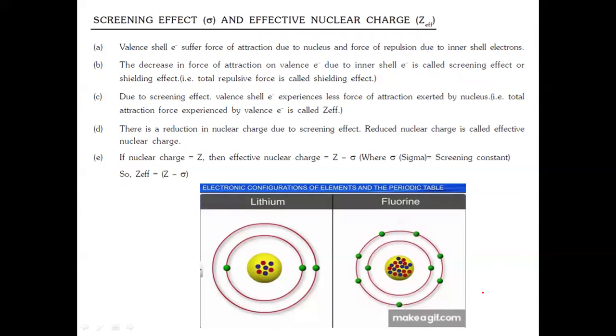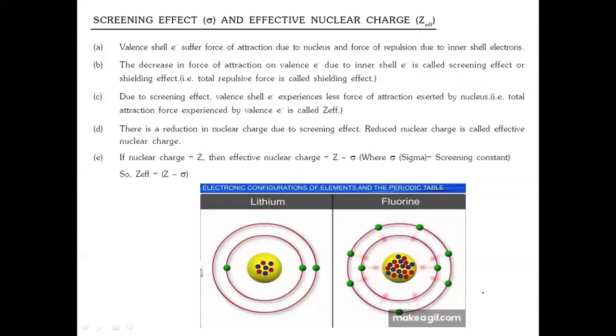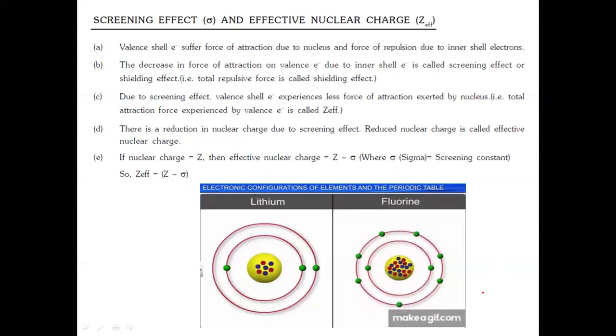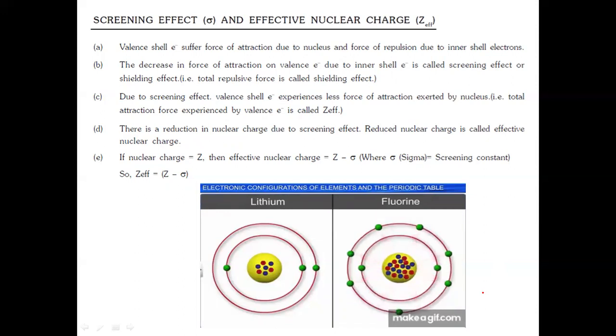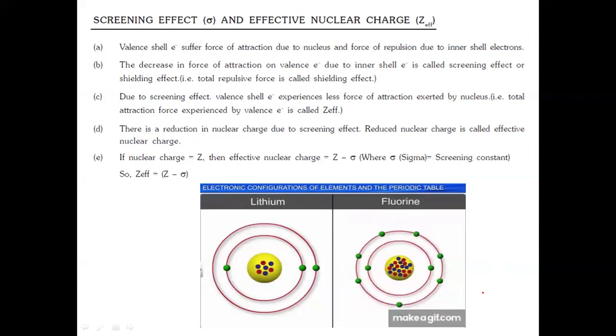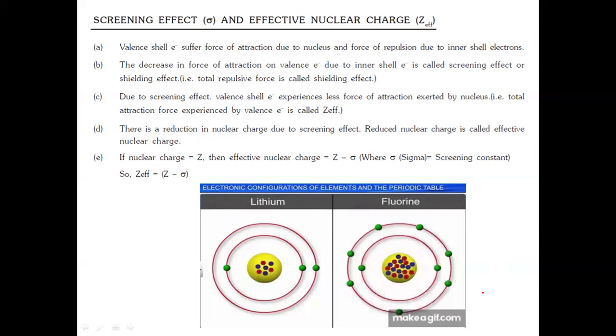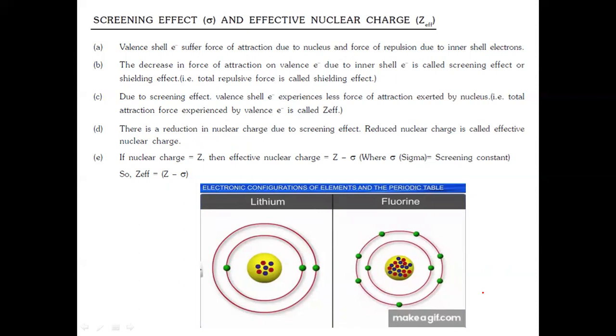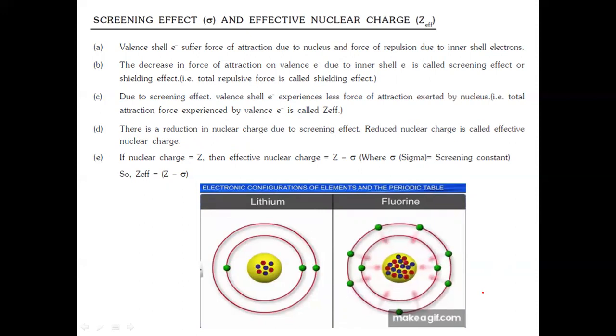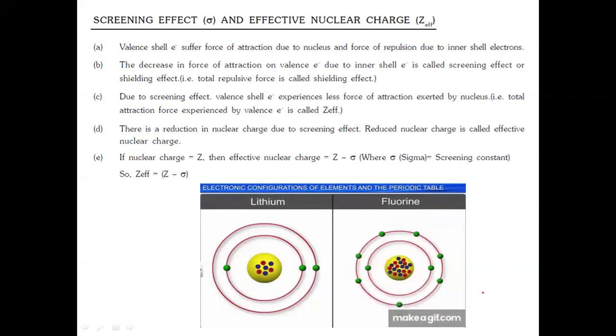The valence shell electrons suffer a force of attraction due to the nucleus and a force of repulsion due to inner shell electrons. The decrease in force of attraction on the valence electron due to inner shell electrons is called screening effect or shielding effect. That is, the total repulsive force is called shielding effect, which means the screening of the outermost electron from the nucleus by the inner shell electrons is known as screening effect. And due to screening effect, the valence shell electron experiences less positive force of attraction exerted by the nucleus. That is, the total attraction force experienced by the valence electron is called effective nuclear charge.